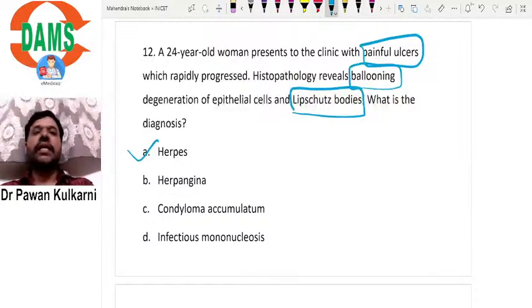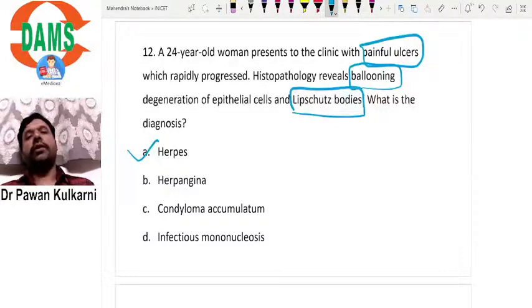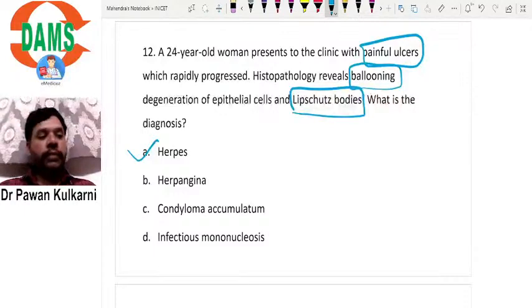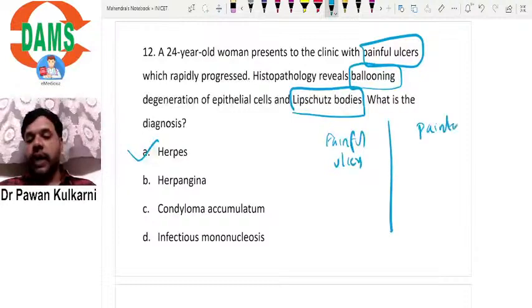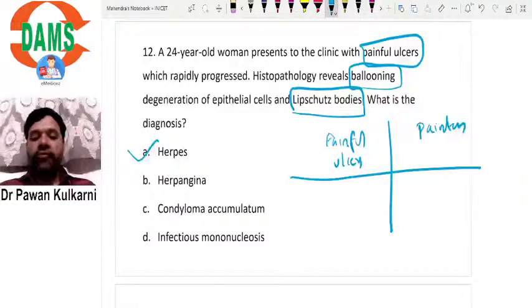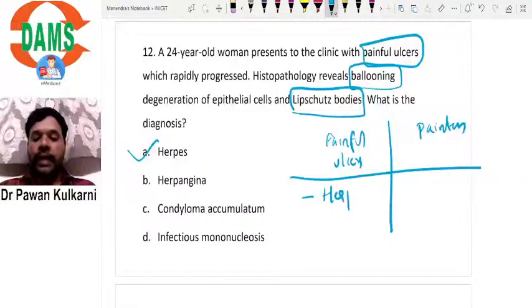So herpes is one viral infection where you see painful ulcers. Here I want you to remember the list of painful and painless ulcers. Which are the oral ulcers which are painful, which are the ulcers which are painless. Painful ulcers, one of the important ones is herpes.